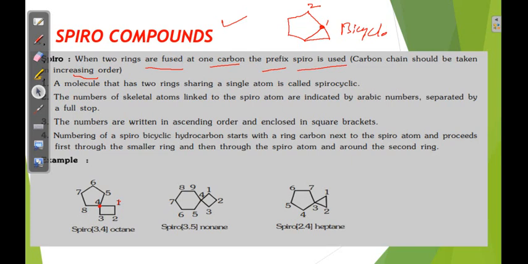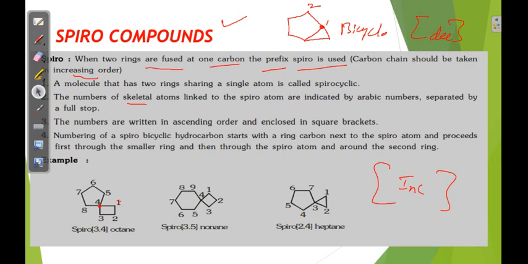Next, the remaining rules are almost the same, and the last rule is about the bracket we wrote there. In bicyclic the bracket has decreasing order, but here in the bracket we write increasing order. Okay, these are the quite different rules.